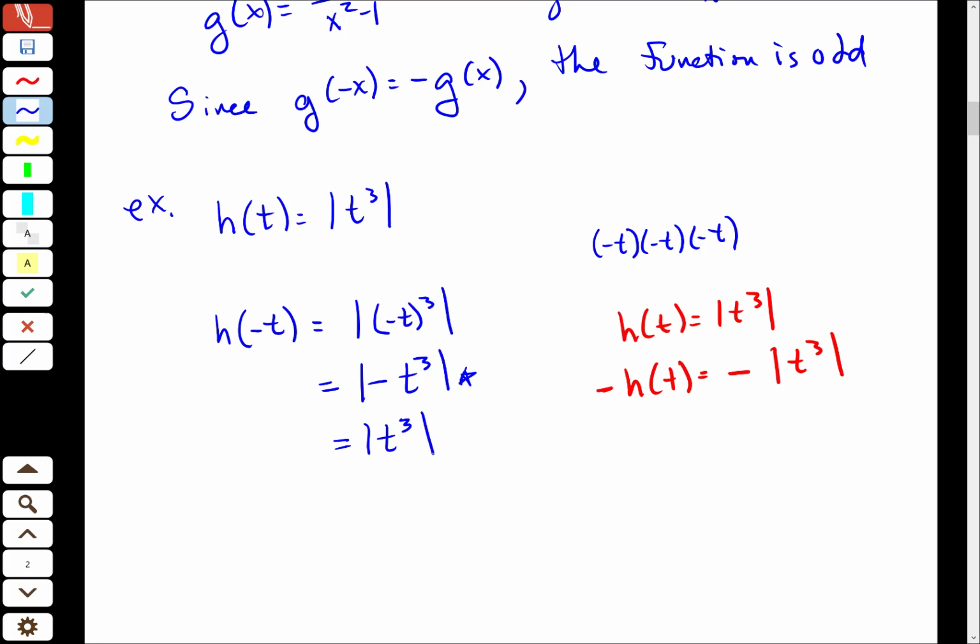This negative inside will not change the actual sign of this result. So now these two lines here are equal because of that reasoning, and then that is the same thing as h of t. So since h of negative t is equal to h of t, then h of t is even.